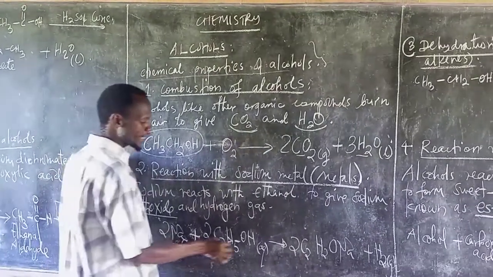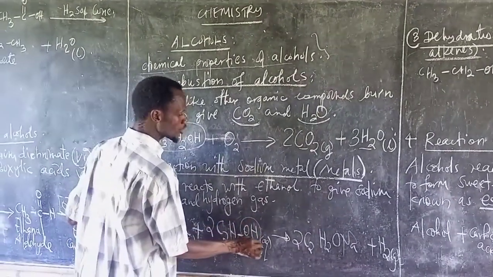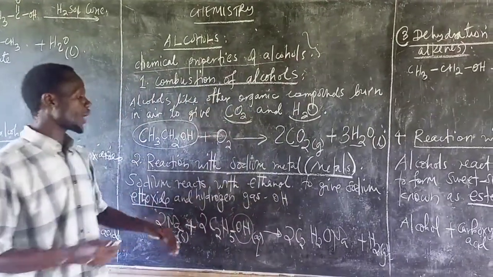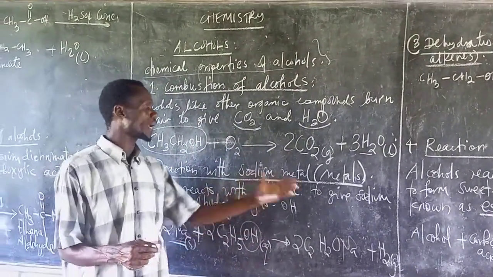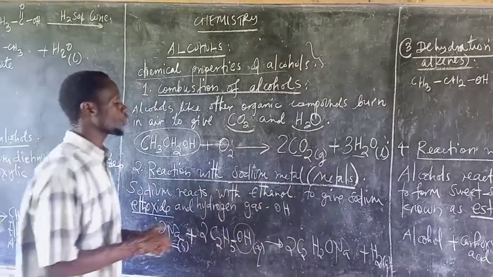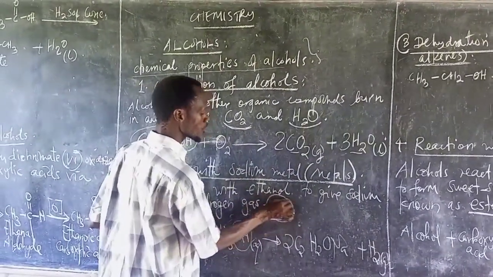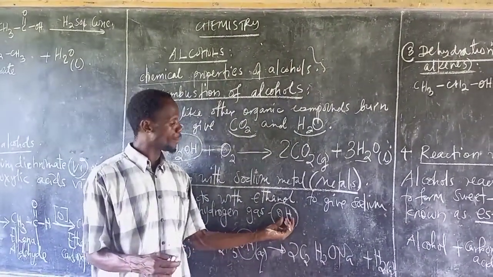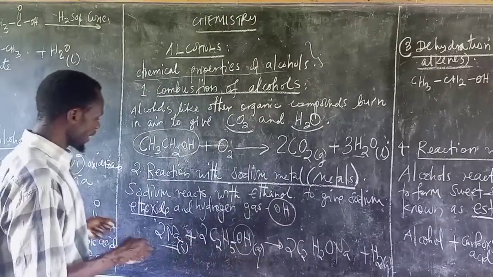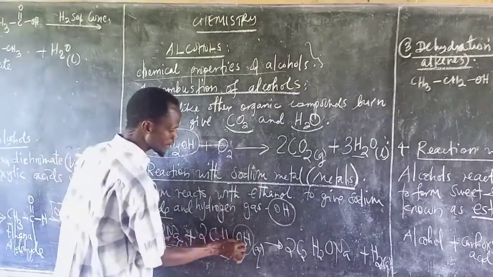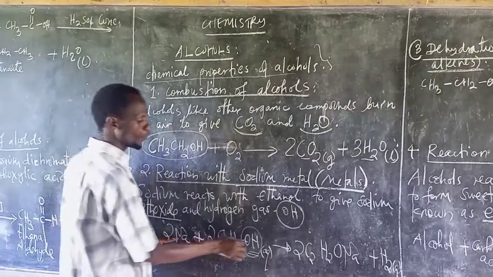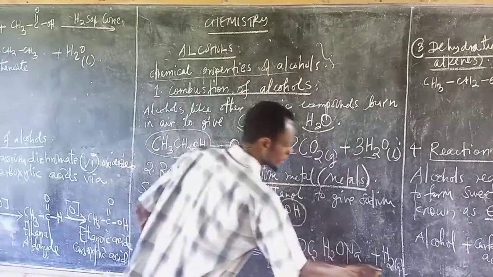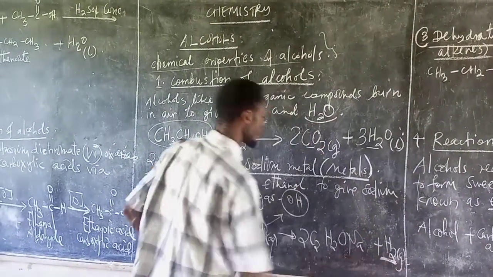Sodium will attack at the functional group, and the functional group of alcohol is the OH group. Remember, when you are discussing the reaction between alcohol and other things, you are talking about the functional group, because the functional group is the only part which is very reactive, the reactive part of an organic compound. This sodium will come and attack this functional group so as to remove this hydrogen, so it remains as a free gas.